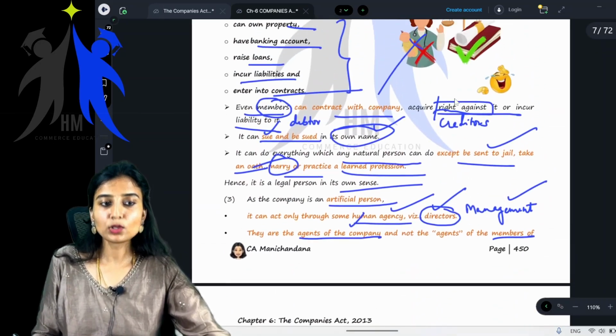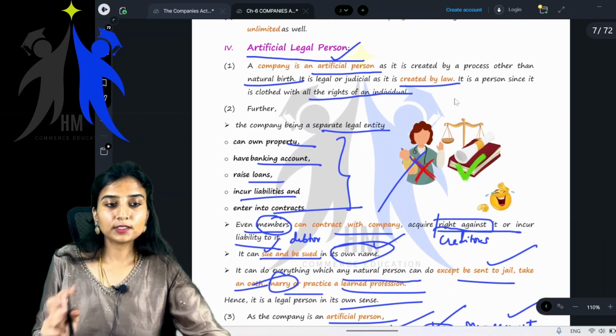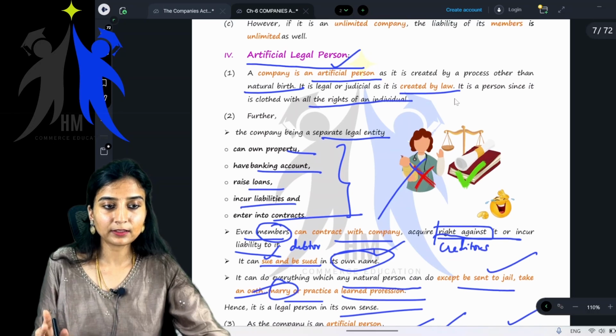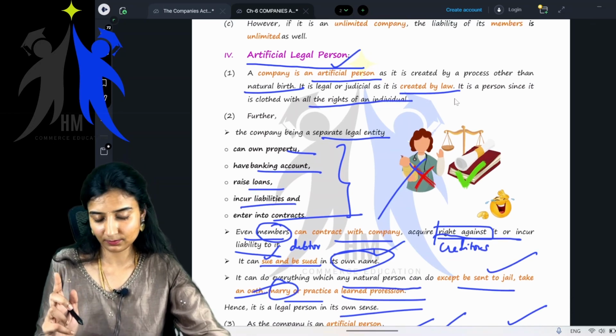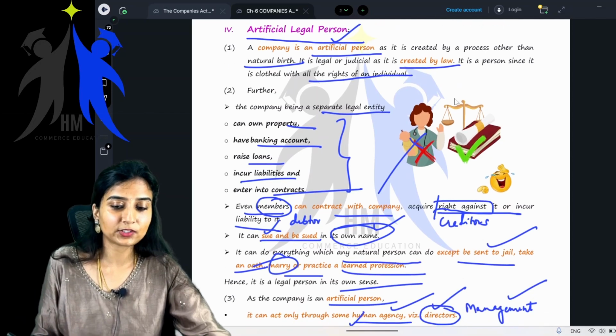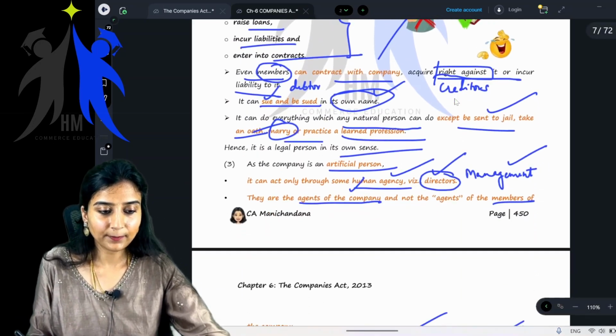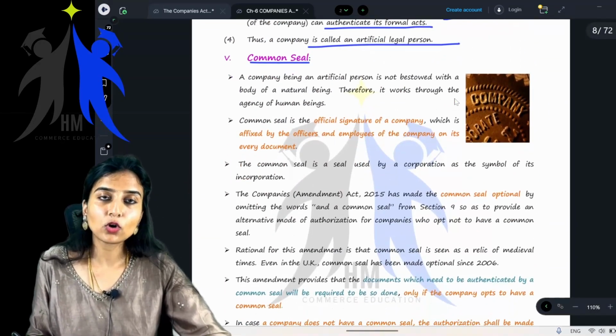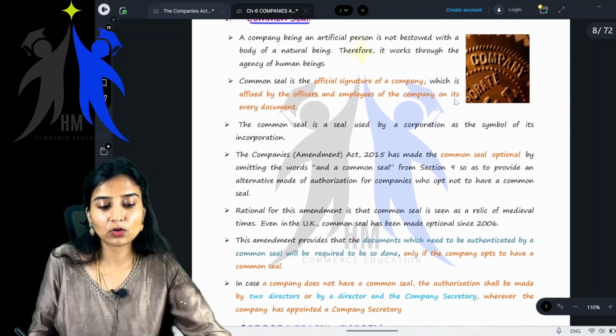Clear? So we are done with two features of the company. The first one being separate legal entity, and the second one being artificial legal person. Clear? Next, the third one being common seal. Ma'am, what is this common seal?